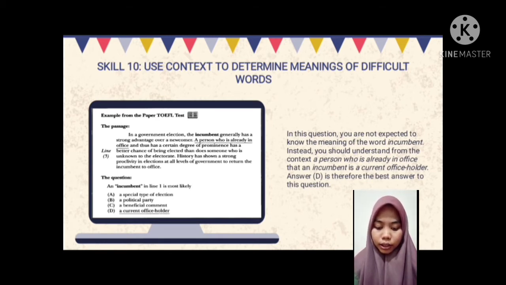In a government election, the incumbent generally has a strong advantage over a newcomer. A person who is already in office and thus has a certain degree of prominence has a better chance of being elected than does someone who is unknown to the electorate. History has shown a strong proclivity in elections at all levels of government to return the incumbent to office.